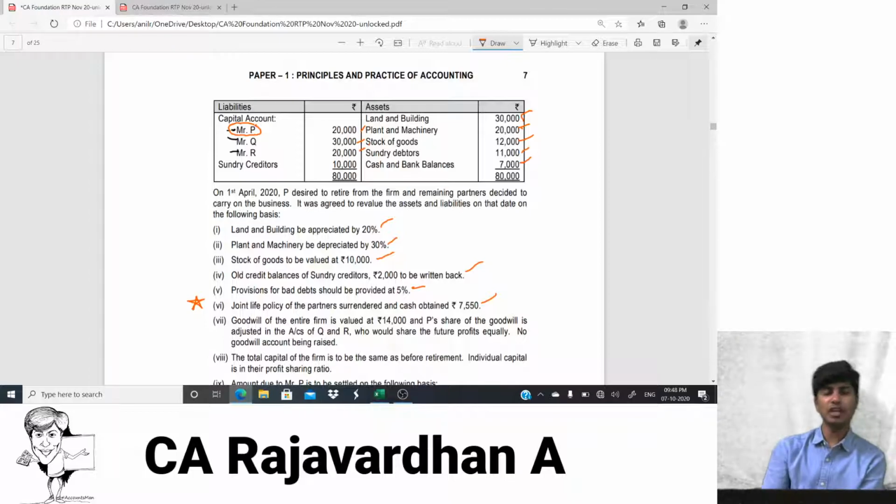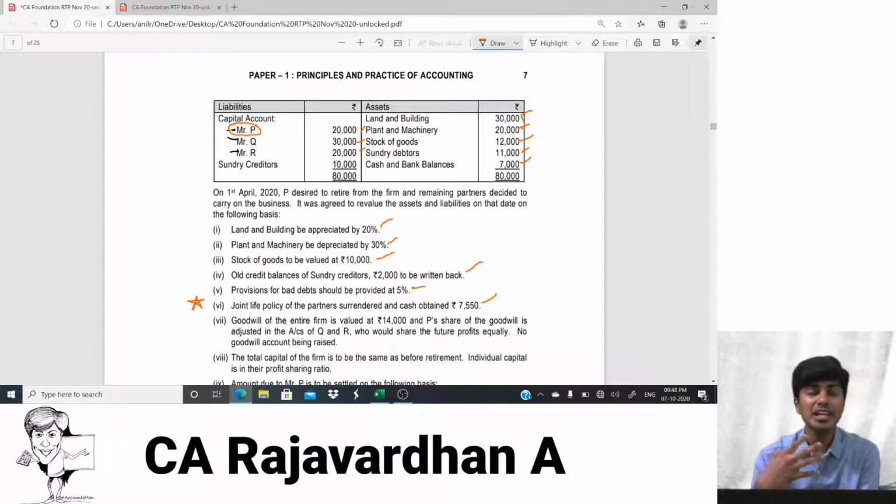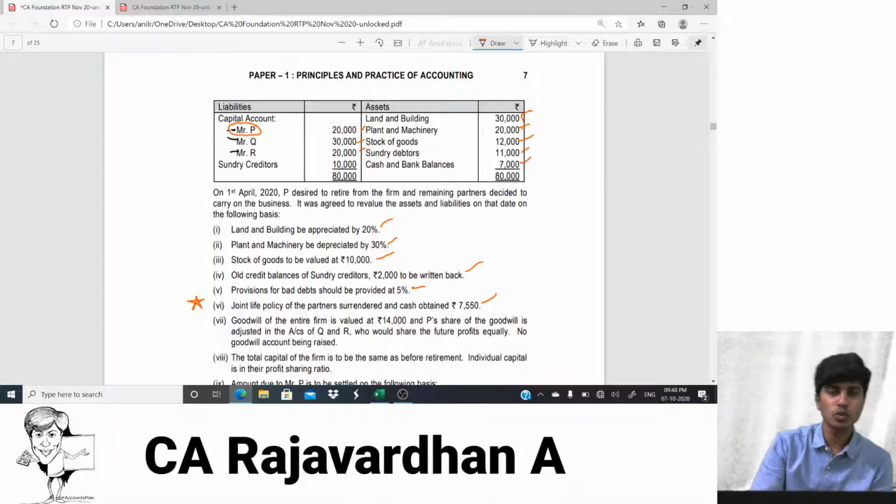Same happens in the case of death also. But when the firm has to repay, the firm might run out of cash, and it might run out of cash in such a way that the firm might not have any cash to continue the business all by itself. So this would lead to dissolution of the firm.